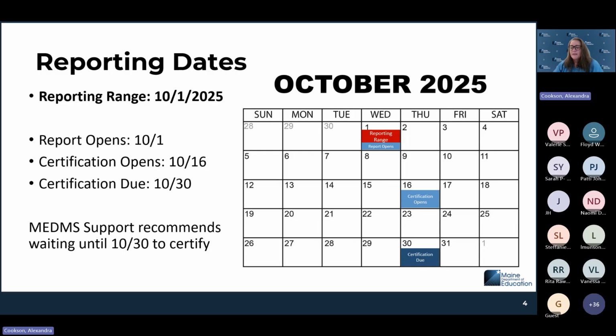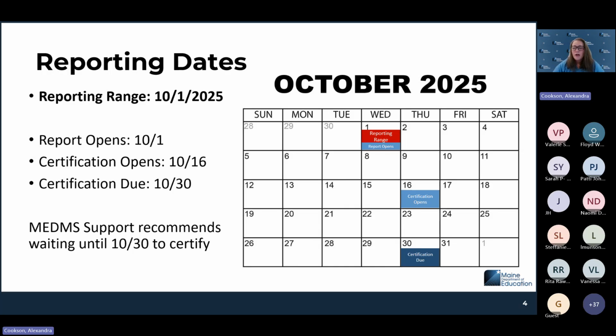So from October 1st until October 15th, the report is open and populating, and you can go in and you can start running some validations. We start sending you emails, start checking out your data. And the only thing that you can't do during that time is certify the data. So the certification window actually opens on 10/16. This report is due on 10/30, so the 30th of October. So you have about 2 weeks of validation review time, and then the last 2 weeks of October are actually going to be your time where you can go in and certify the data.